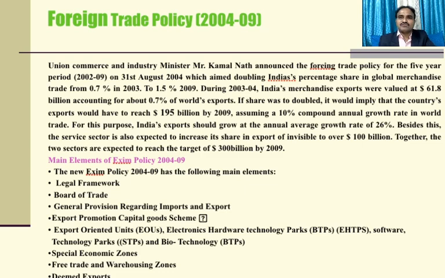The foreign trade policy 2004-2009 you can discuss here. Union Commerce Minister Mr. Kamal Nath announced the foreign trade policy 2004-2009 for the five-year period on 31st August 2004, which aimed at doubling India's percentage share in global merchandise trade from 0.7% in 2003 to 1.5% in 2009. During 2003-04, India's merchandise exports were valued at $61.8 billion, accounting for about 0.7% of world exports. If the share was doubled, it would imply that the country's exports would have to reach $195 billion by 2009, assuming a 10% compound annual growth rate of world trade.